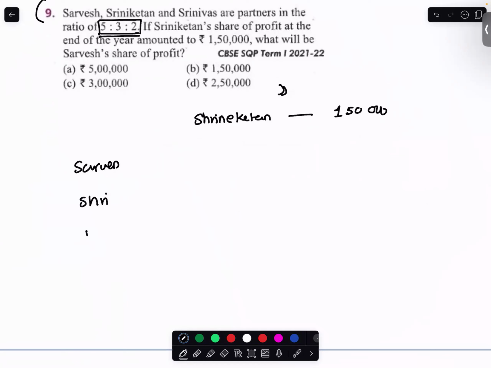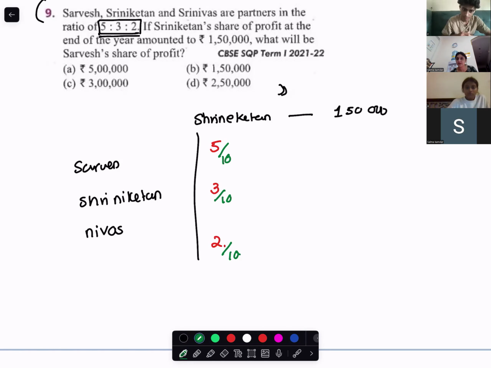They are sharing profits in the ratio 5 is to 3 is to 2, so it is 5 by 10, 3 by 10, and 2 by 10. Are you with me? Yes, miss.